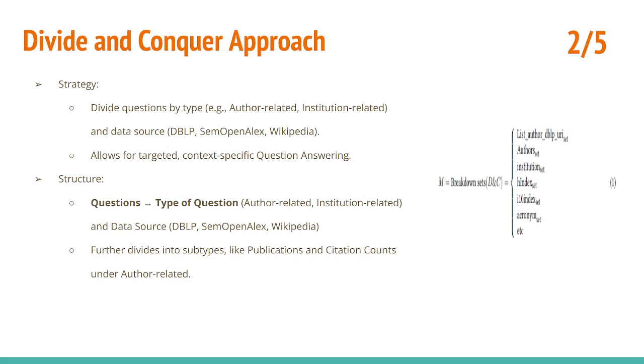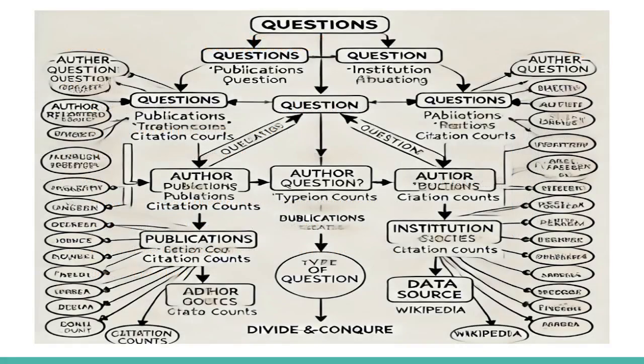It explains the various sets: the author links, the links which have double authors which needed comparison, and then there was the institution, the one for H index, I10 index, acronyms, and the rest. Now here is a structure which shows how this breakdown process took place.